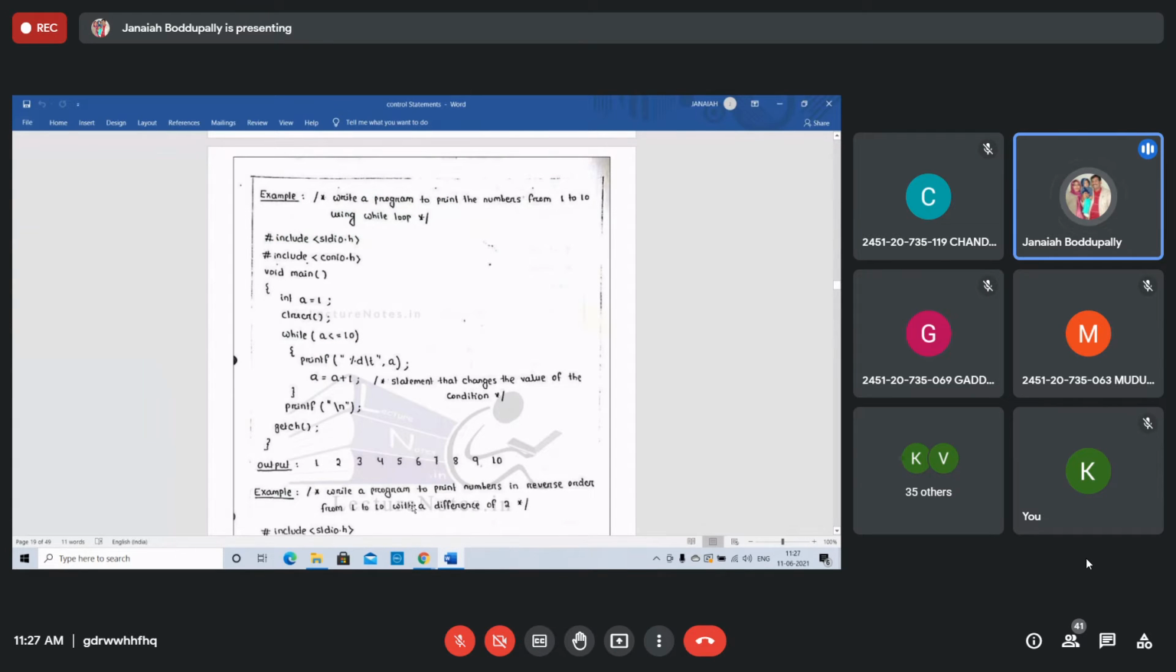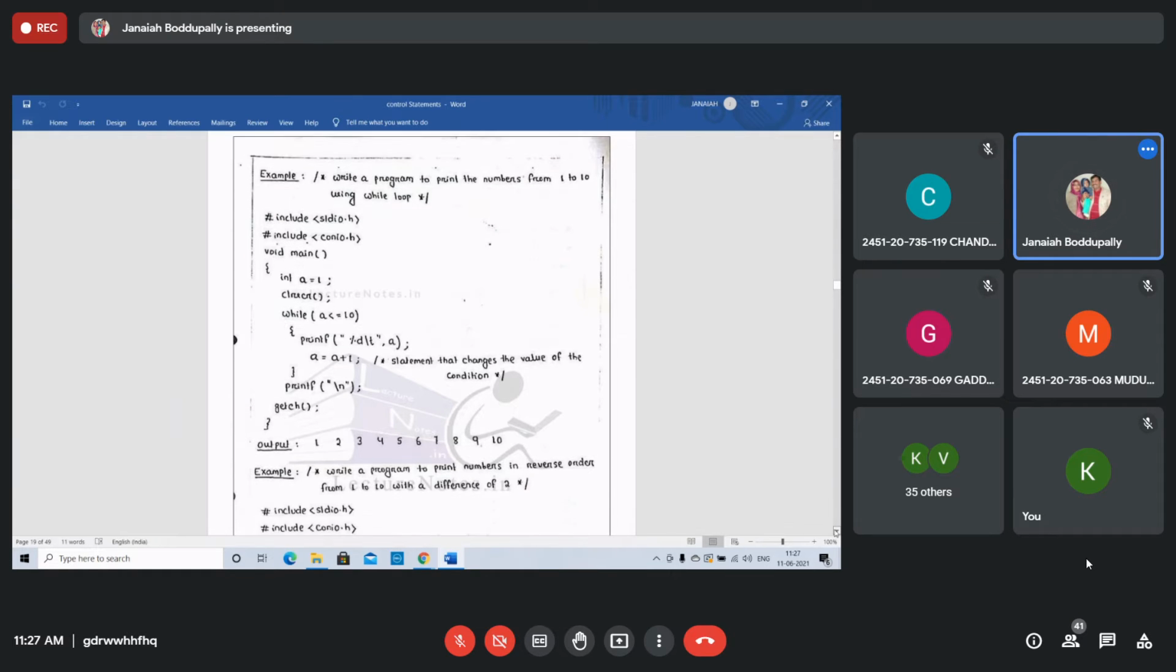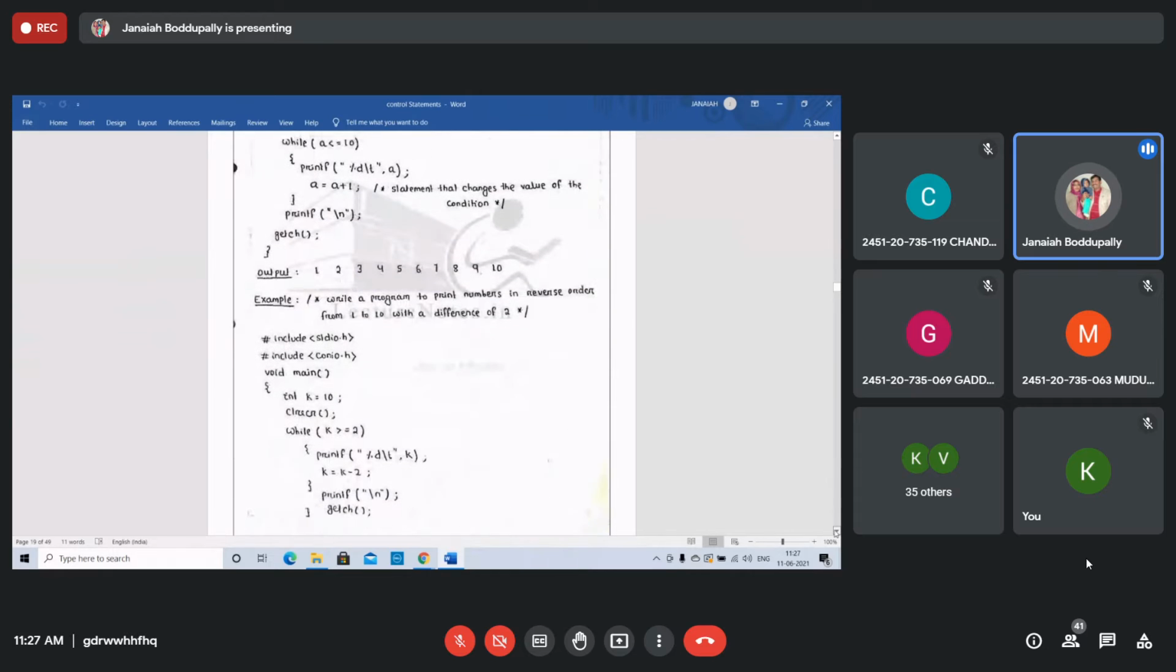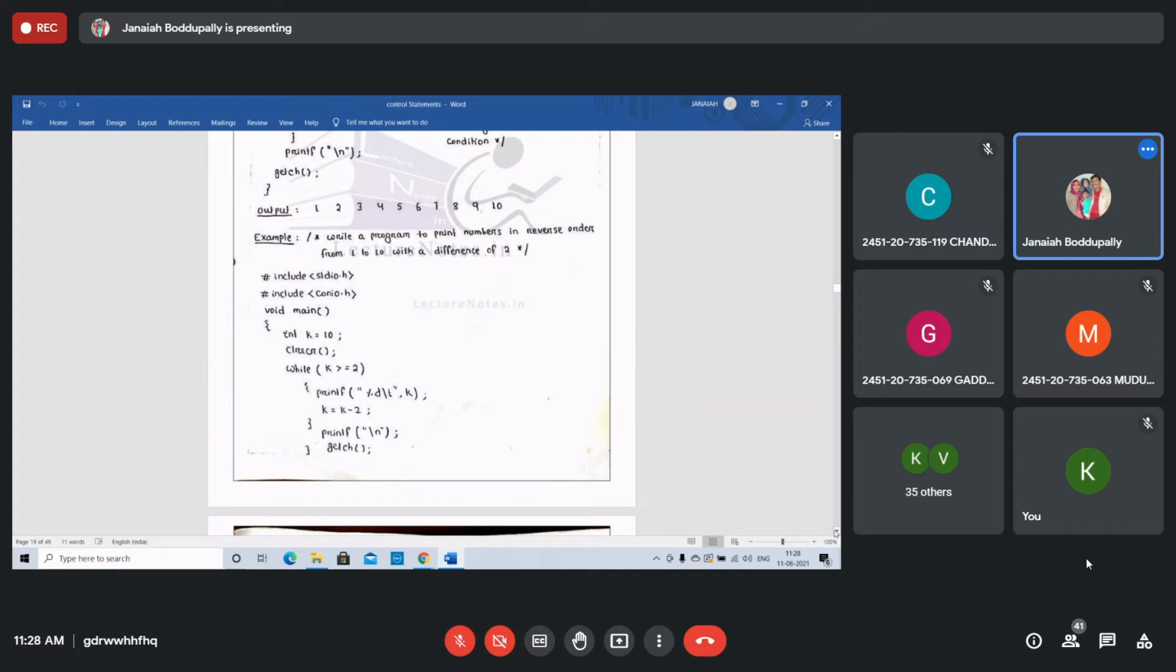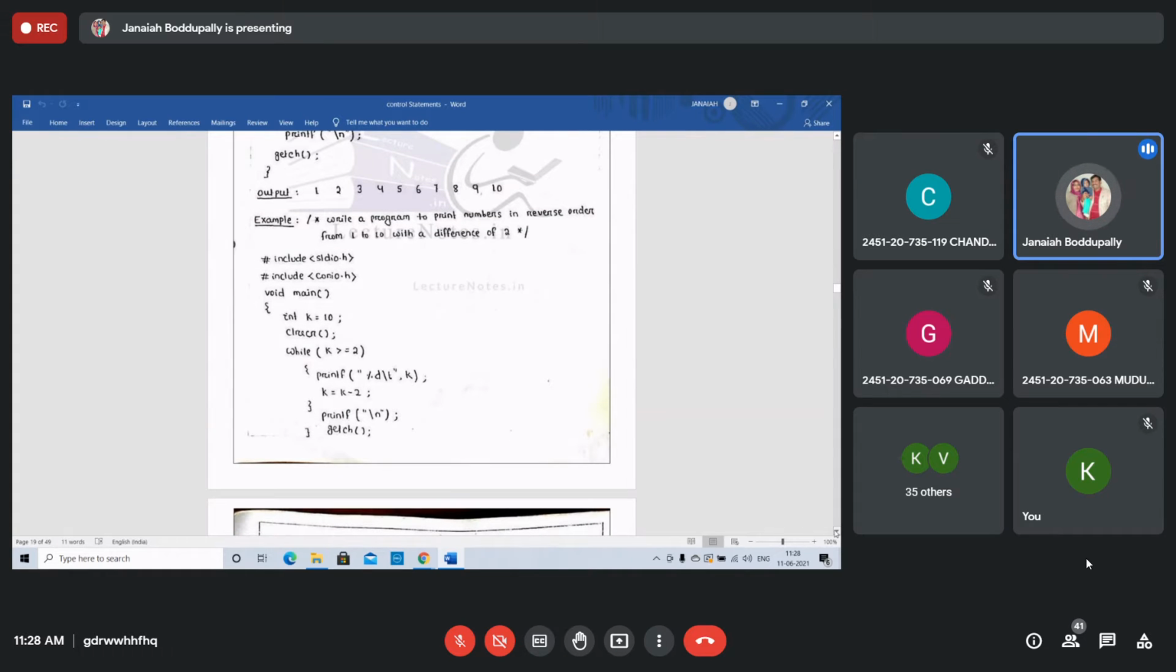Then write a program to print numbers in reverse order from 10 to 2 with a difference of 2. See this program, students. Write a program to print the numbers in reverse order, 10, 8, like that. Because a difference of 2 means the first number to be printed is 10. 10 to 2. So that's why you take k equal to 10.